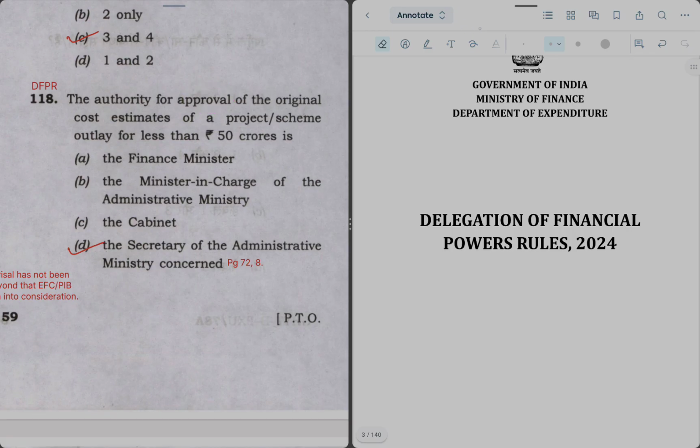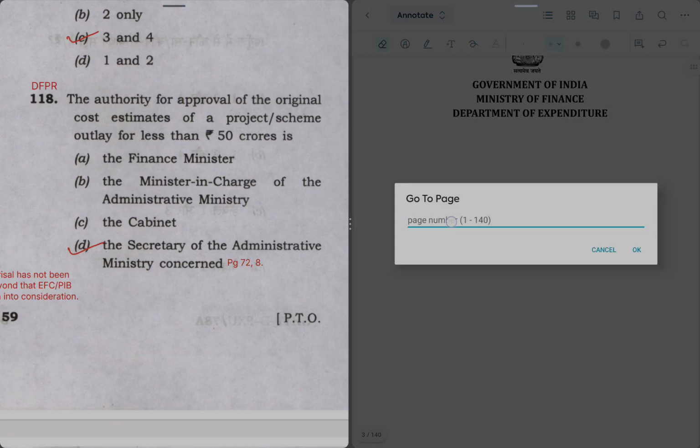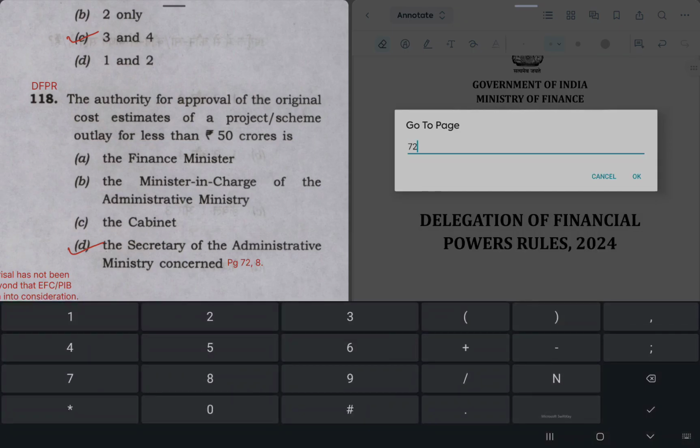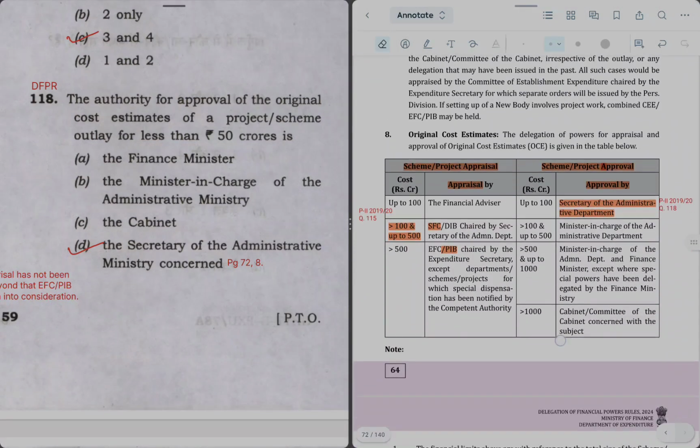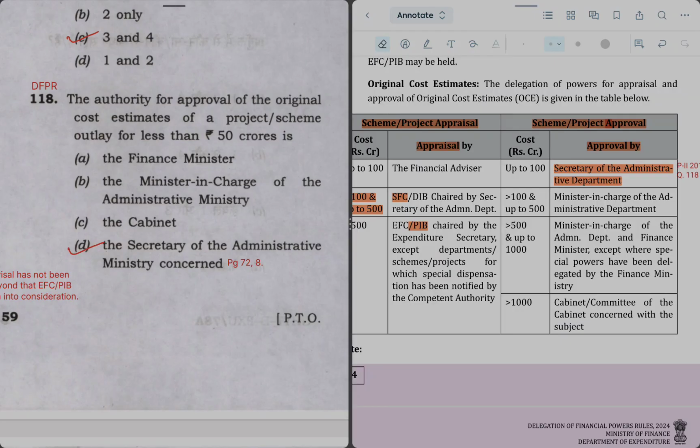So let's see on page 72 again, where we saw a table earlier, the power to approve a project or scheme up to 100 crore. So question is about 50 crores, less than 50, so less than 100 तक secretary of administrative ministry can approve. So right answer is option D.